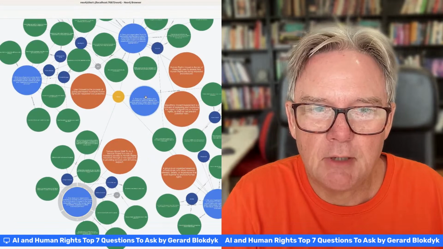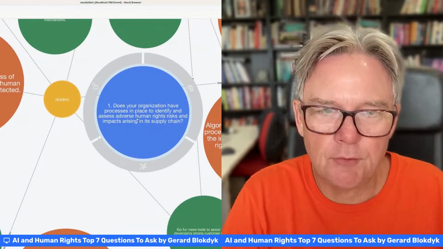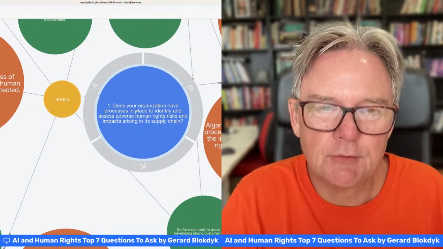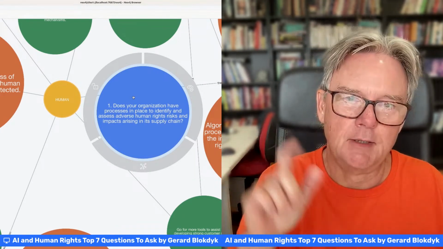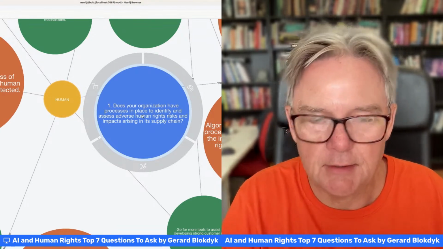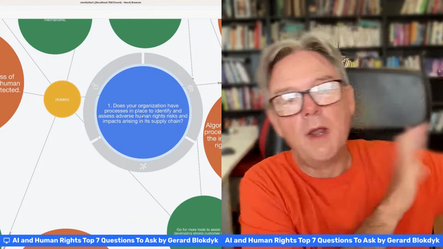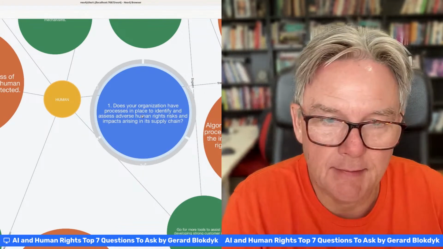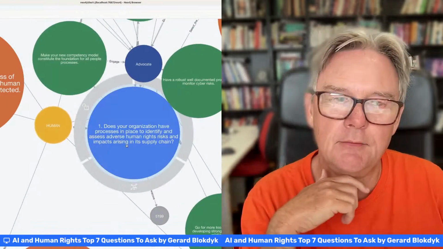Does your organization have processes in place to identify and assess adverse human rights risks and impacts arising in its supply chain? Again, that's across the whole supply chain. So where do you source your material from? Where does your product end up in the end, or service end up in the end after use? So the whole value chain, you need to have that in there.